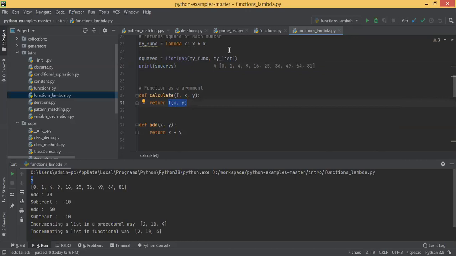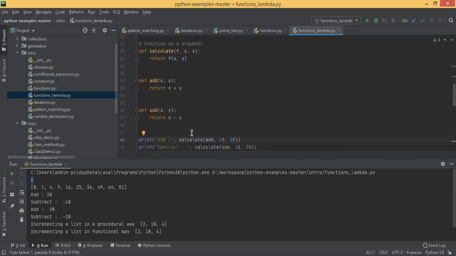Okay. Now let's see. I have defined another function called add. The add function takes two parameters x, comma y, and it returns x plus y. It's calculating the sum of these two numbers. And I have defined another subtract function here. Define subtract x, comma y. It calculates the difference between these two numbers.